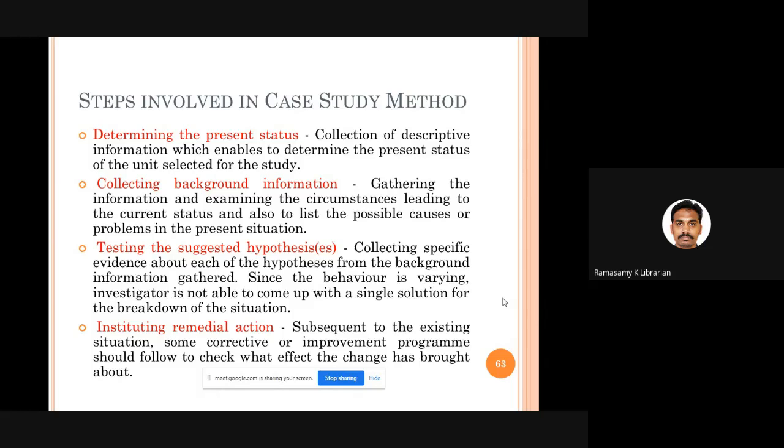Thirdly, you find out the problems faced by the child at present. And fourthly, you collect data about all his past details. You try to suggest some measures that will help solve the problem. And lastly, after implementing the suggestions, you see the effect of your recommendation. That is what the whole case study is all about.